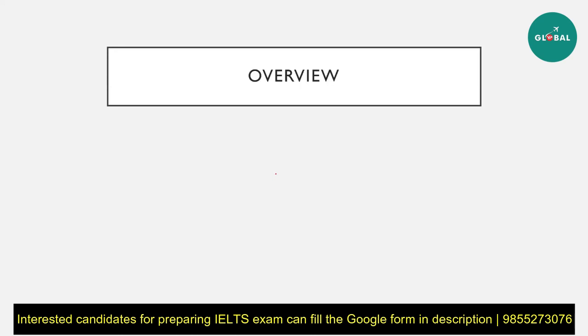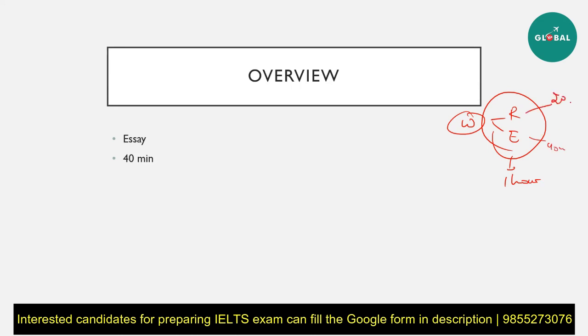The first thing is that we need to build up a base for writing task. What actually comes in writing task? It is an essay. So, in total, for your writing module in IELTS, you will have two different tasks. The first is report writing, and the second is essay. And in total, to do both of them, you will be given 1 hour. So in the 1 hour, you devote 40 minutes to write your essay and 20 minutes to write your report.